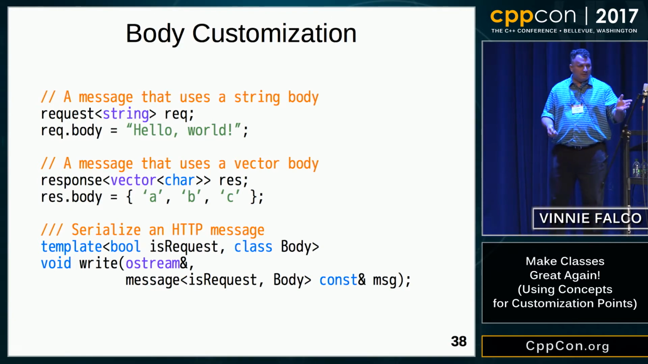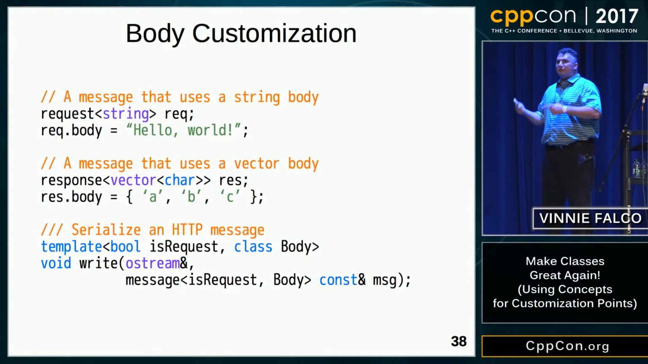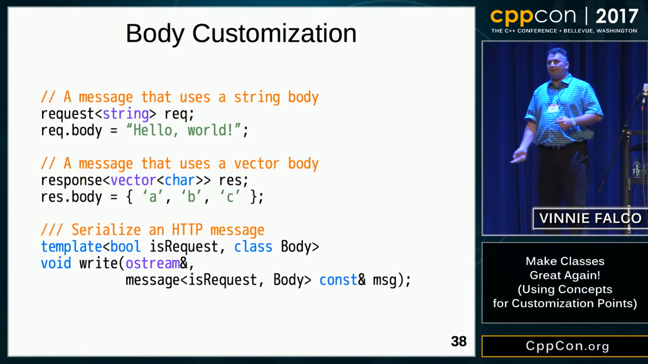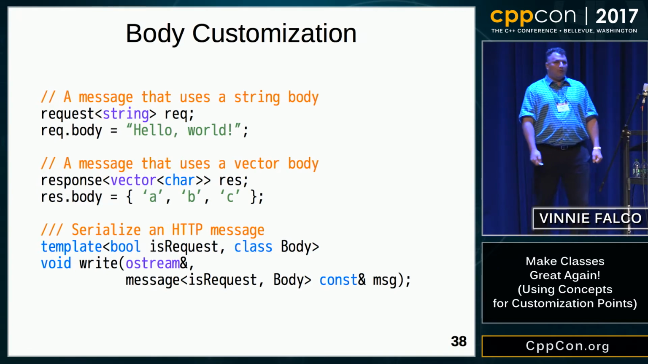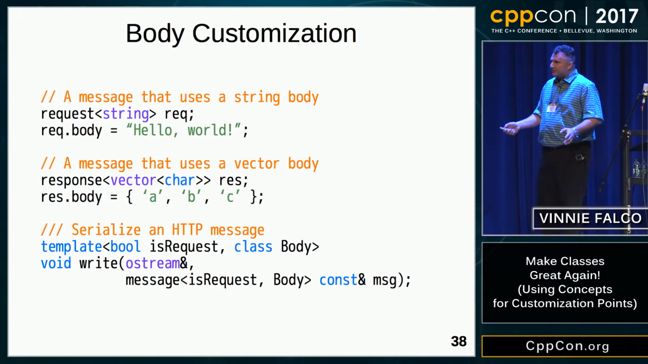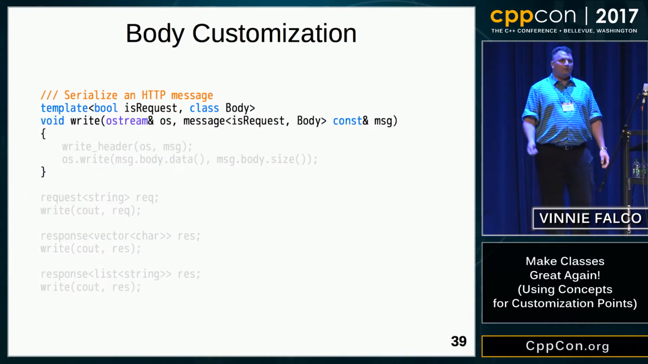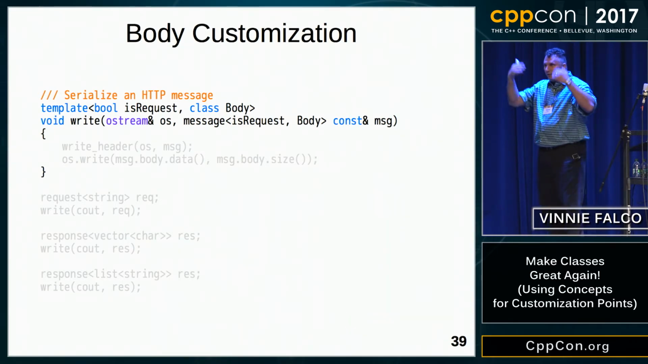Now, let's look at our serialization function. I've changed the serialization function to accept the message with the body parameter. So now that function can accept any message no matter what body type it uses. It's a very nice generic function. So you're probably wondering, well, how are we going to implement that thing? So it's time for us to look under the hood and figure out how that serialization function is going to work.